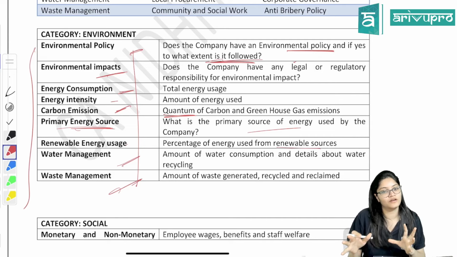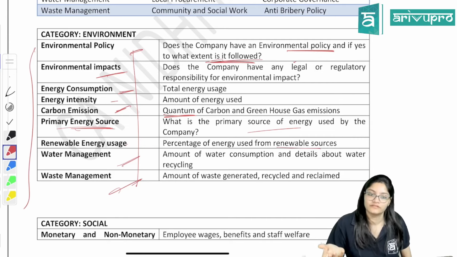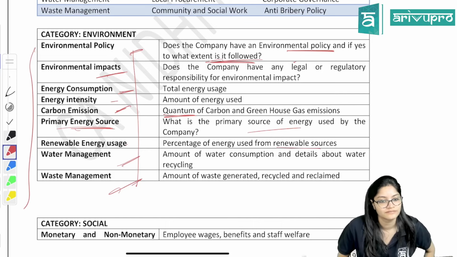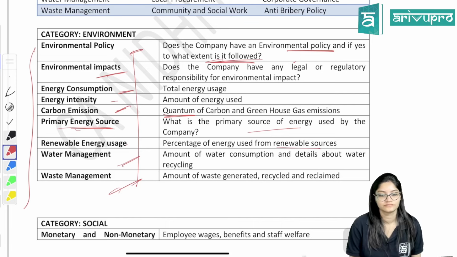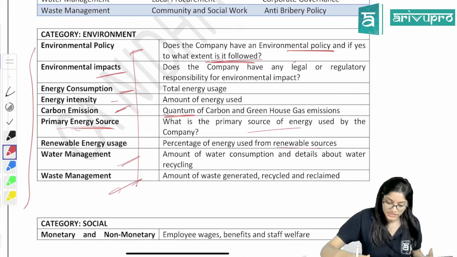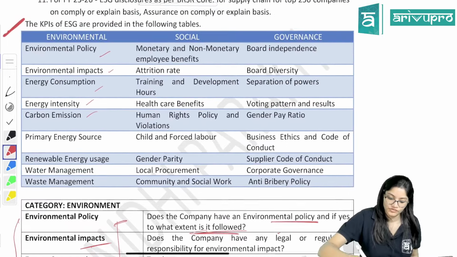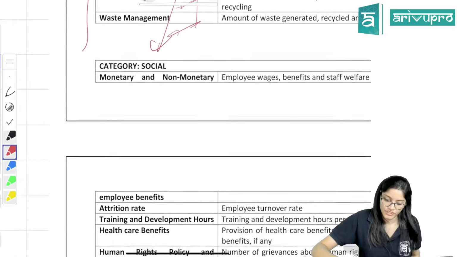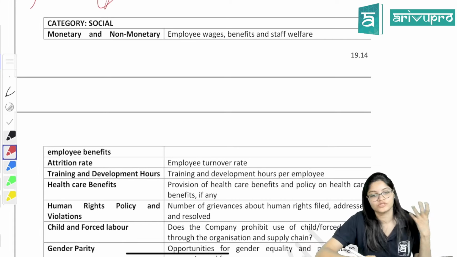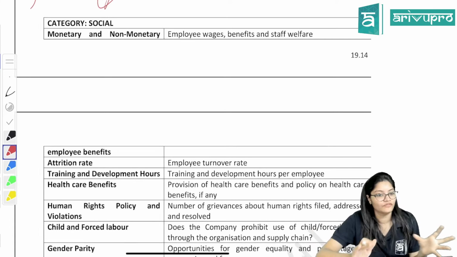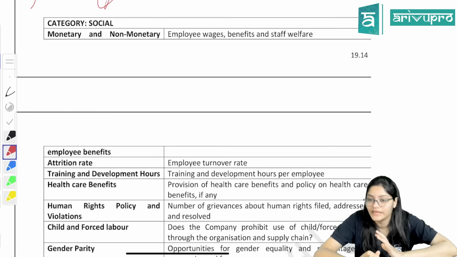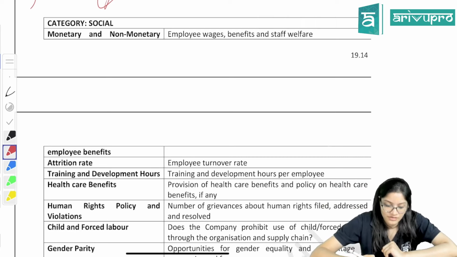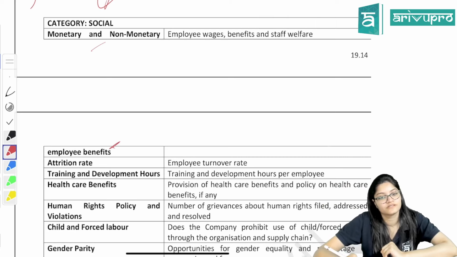Then what is KPI now? So KPI is these points. The ESG rating platforms will check these and then give the scores on this. Similarly, social is there. So many factors are there. Social means what? Human, society, right? Taking care of everybody. So your focus will also be that, not only the environment. Environment we have done. Now social: monetary and non-monetary employee benefits.